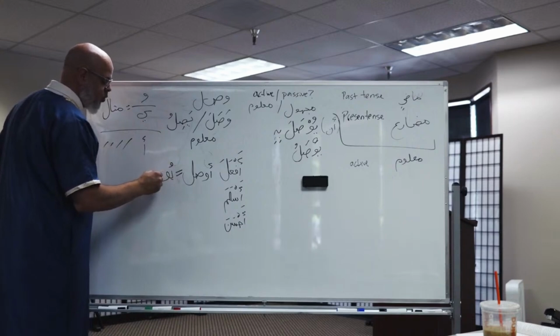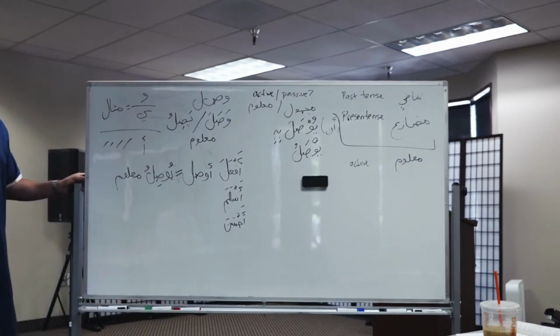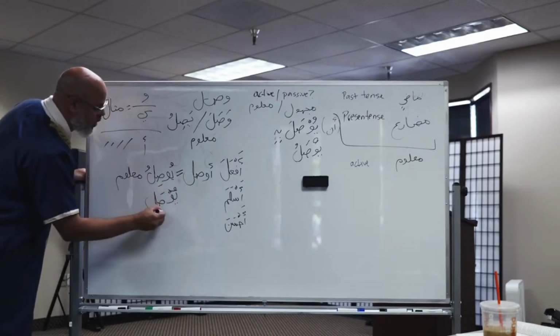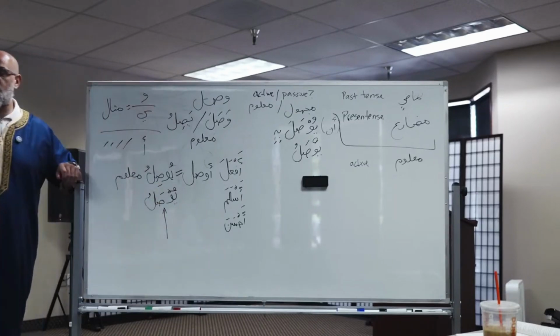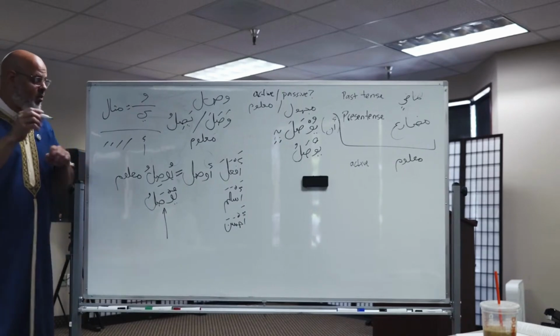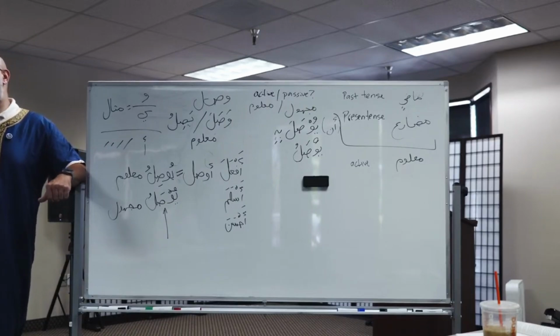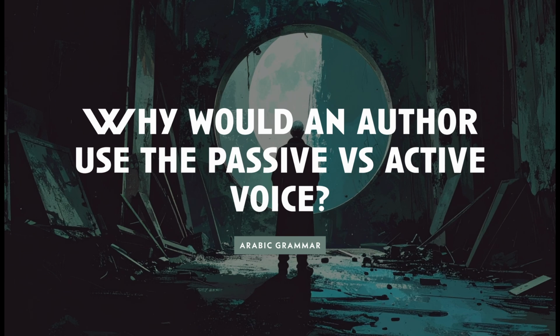So we're going to get yusilu. Yusilu is going to be the active voice. If we change the middle letter from a kasra to a fatha, then we get the majhul. We get yusalu. Ma'loom, yusilu. And the majhul, yusalu.